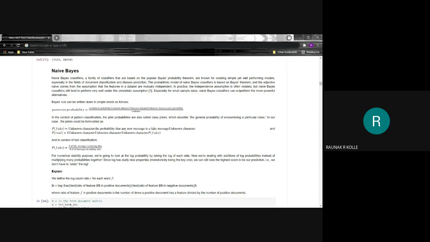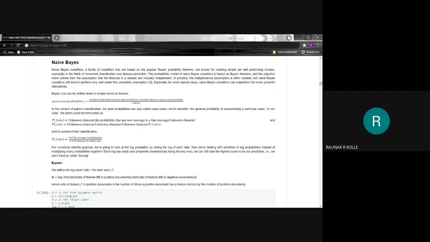Now we're dealing with additions of log probabilities instead of multiplying many probabilities together. Since log has really nice properties, monotonicity being the key one, we can still take the highest score as our prediction. That is, we don't have to undo the log.